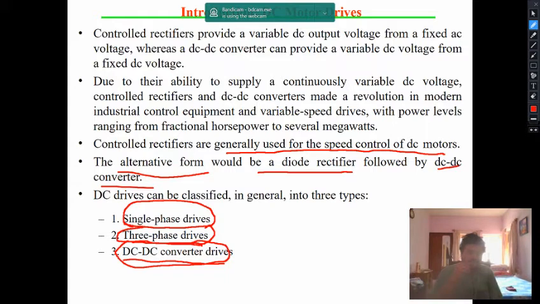These characteristics we have studied for a brief introduction. We will continue with the subsequent characteristics and the different methods and modes of speed control and the quadrant operation over the entire speed torque plane in the upcoming lecture.